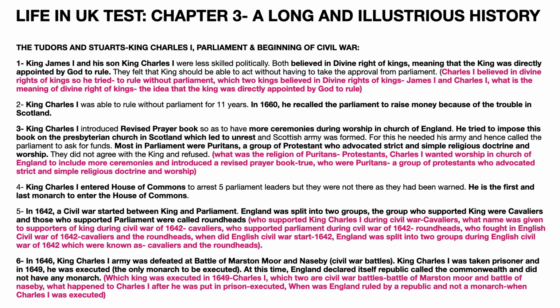Most in the Parliament were Puritans, who were a group of Protestants who advocated strict and simple religious doctrine and worship. They did not agree with the king and they refused. The question asked is, what was the religion of Puritans? The answer is, they were Protestants.